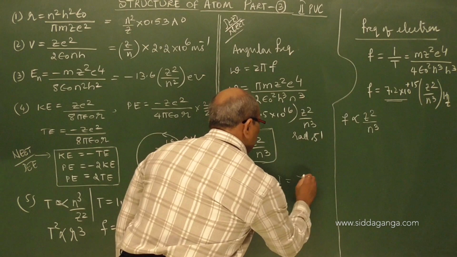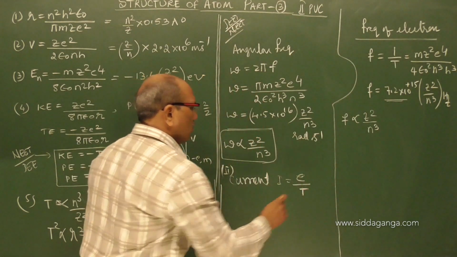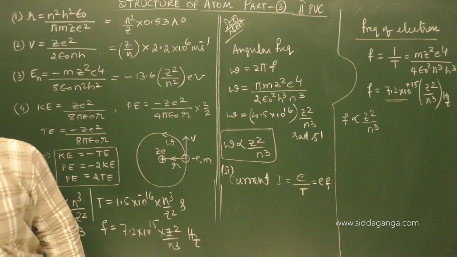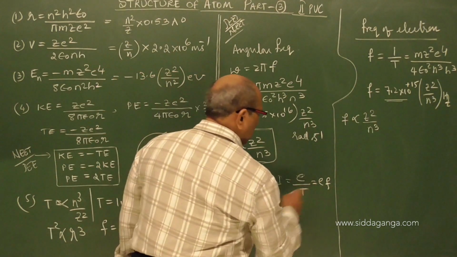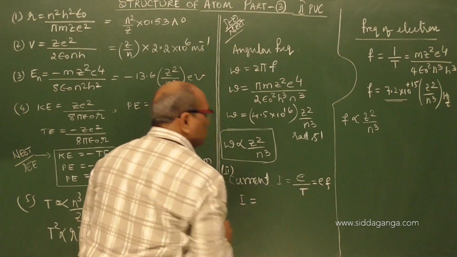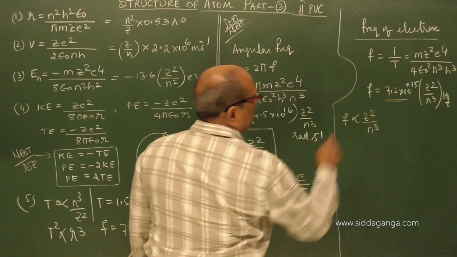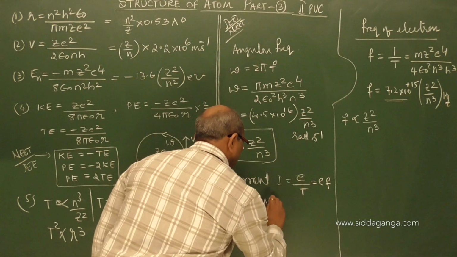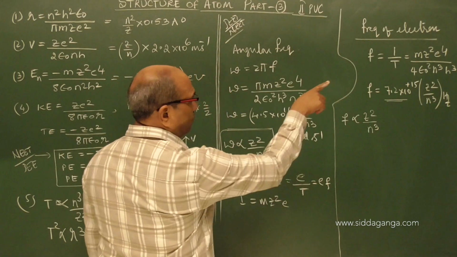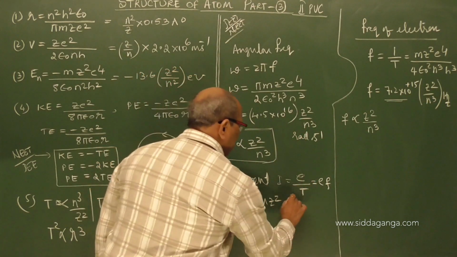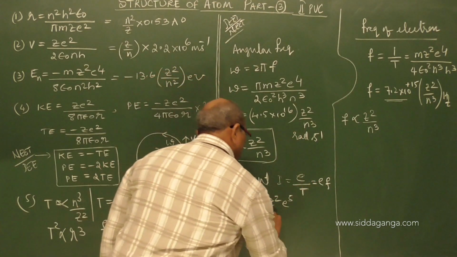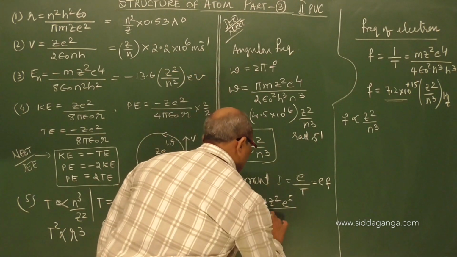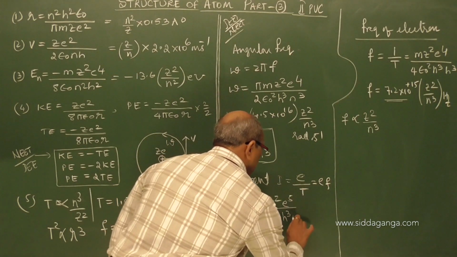I is nothing but e by T, or it can be written as e into f, frequency. So the current equals e times f: m z square e to the power of 4, another e is added, e power 5, divided by 4 epsilon naught square h cube into n cube.